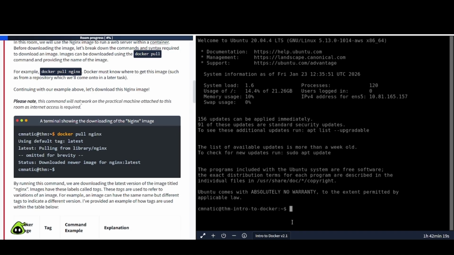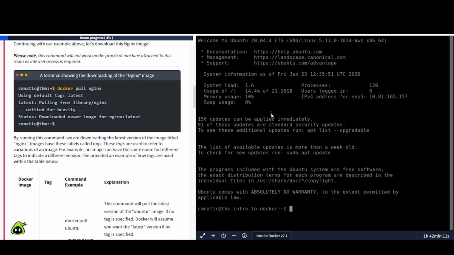Please note this command will not work on the practical machine attached to this room, as internet access is required. So I guess you can do this on your own VM if you want to go that route. Obviously, it's not going to work because there's no internet connectivity. So if you were to do that, you do docker pull nginx, and it's going to pull that down here, right? Download a newer image for nginx:latest, etc.